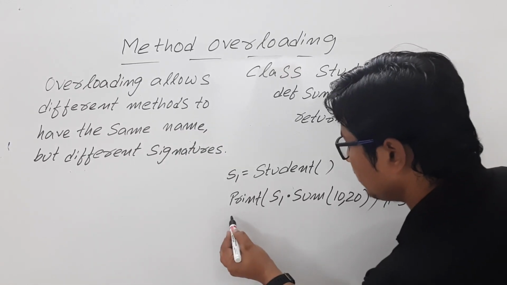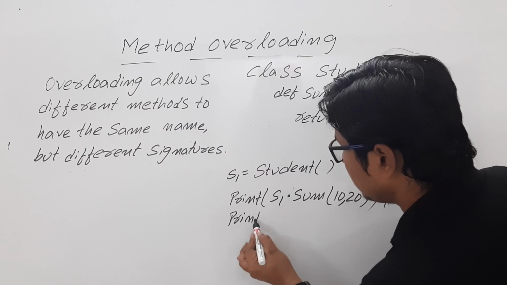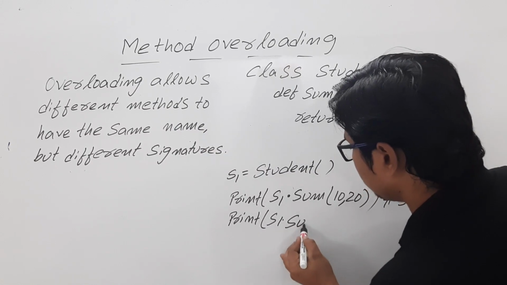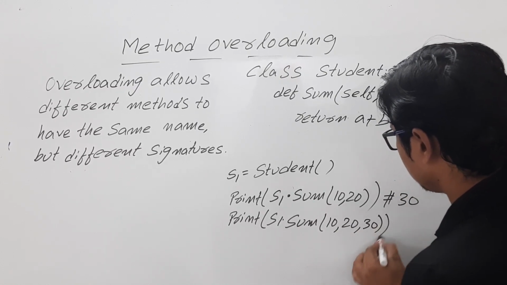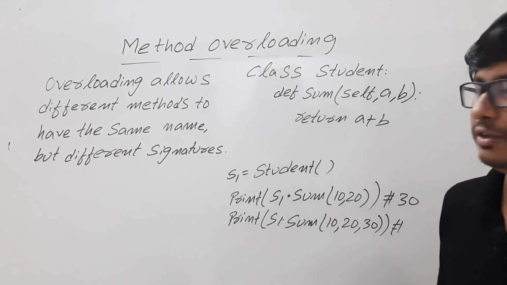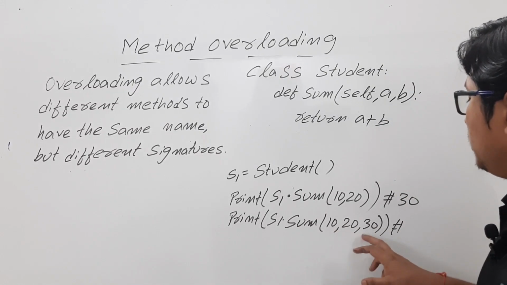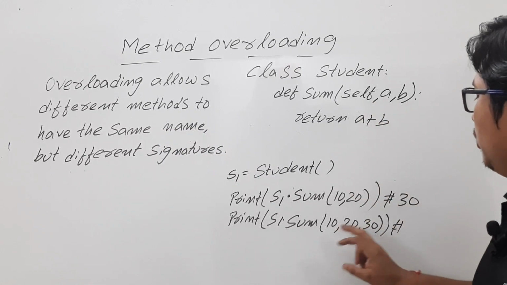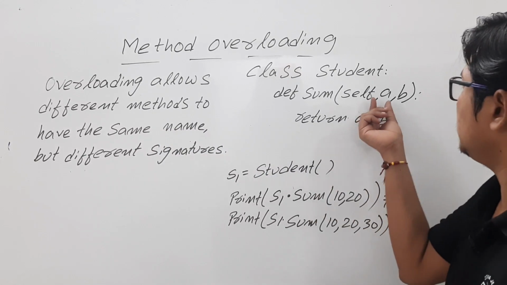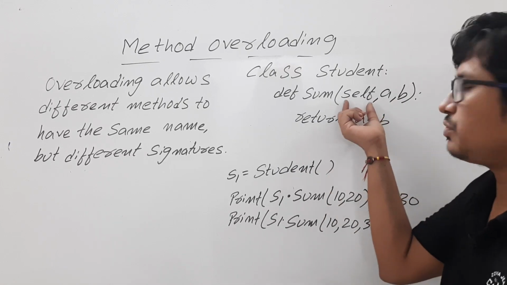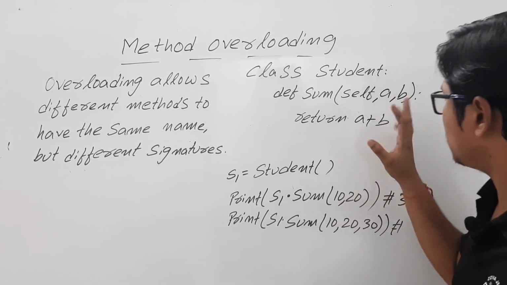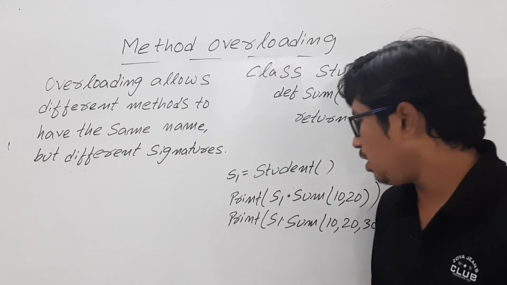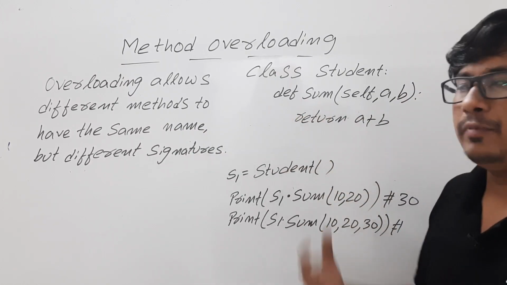But similarly, if I write print s1.sum(10, 20, 30), now it will give an error because you are passing more arguments. Here it can take 3 arguments, of which the first one is by default the object, and the second two are the values of a and b. Now how can I overload this one?